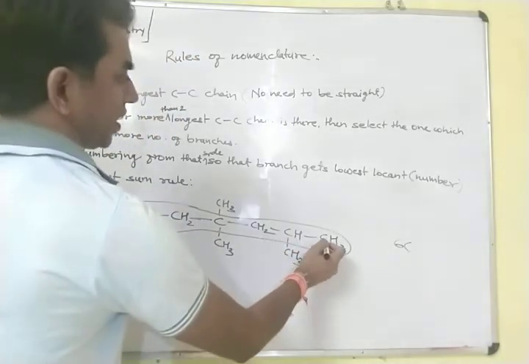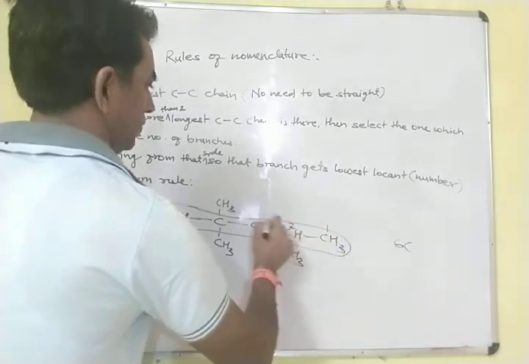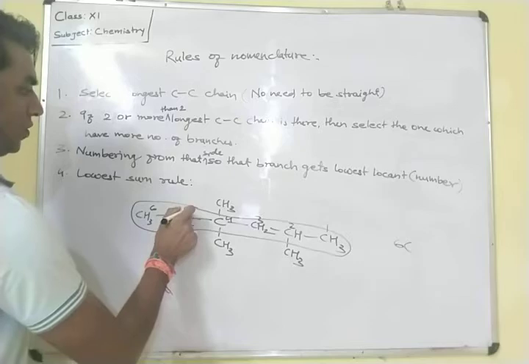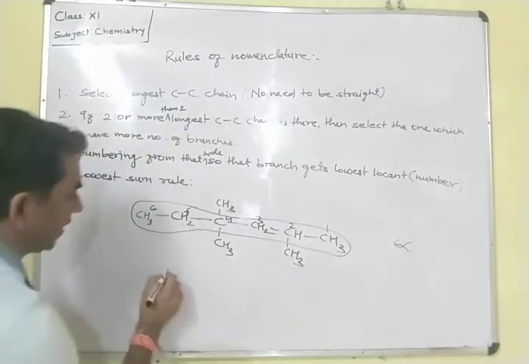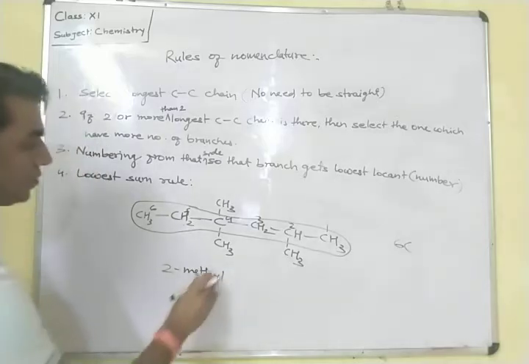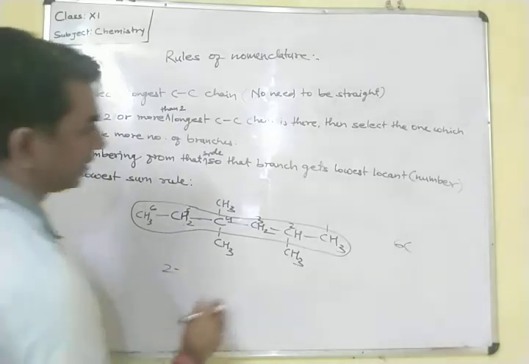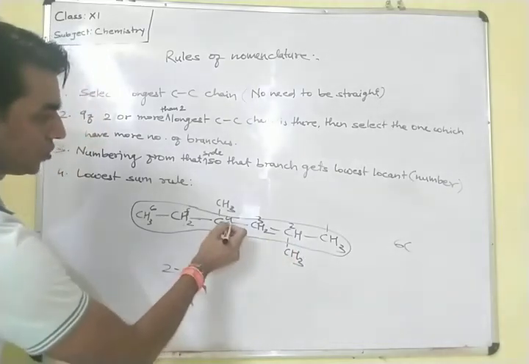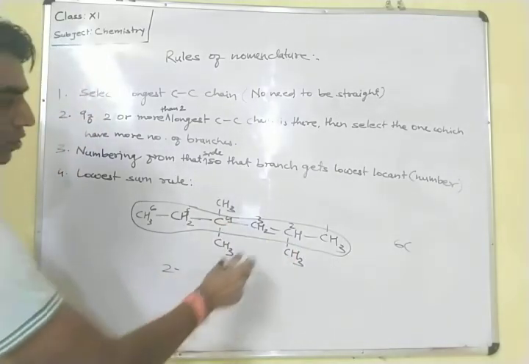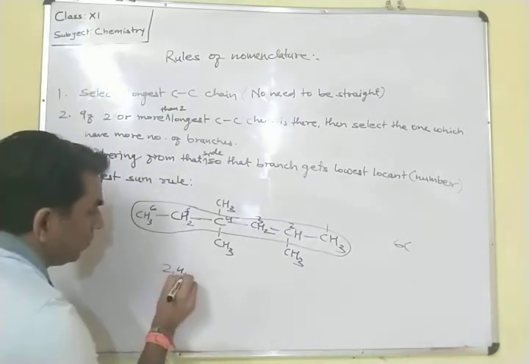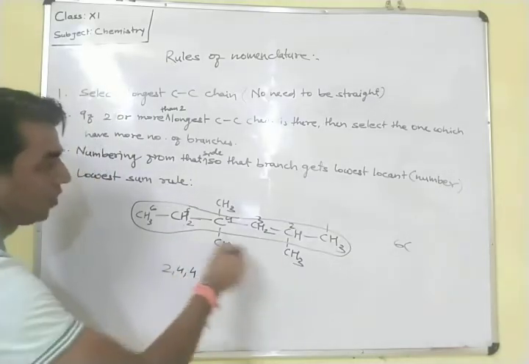So definitely we have to start the numbering from this carbon: 1, 2, 3, 4, 5, 6. So what will be its name? In the second position one methyl group is added, and in the fourth position two methyl groups are added.